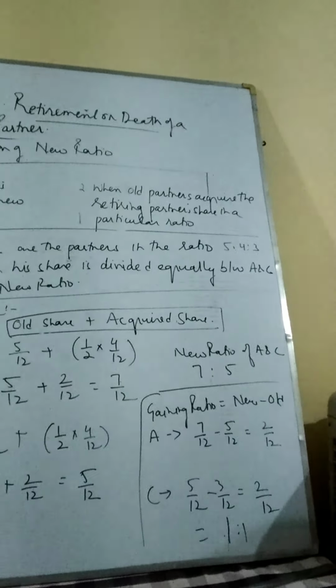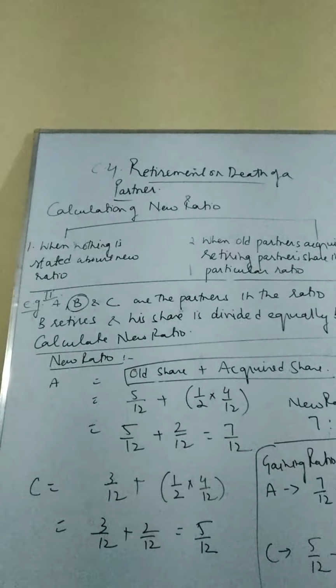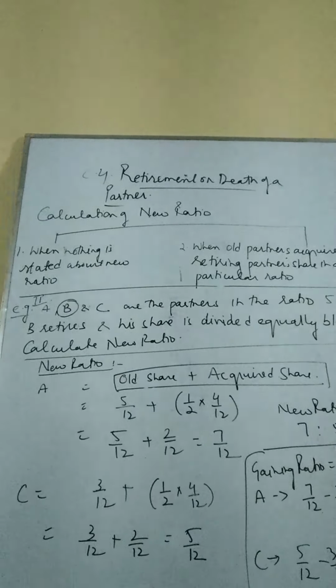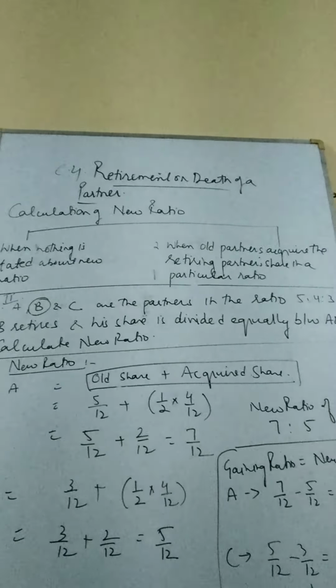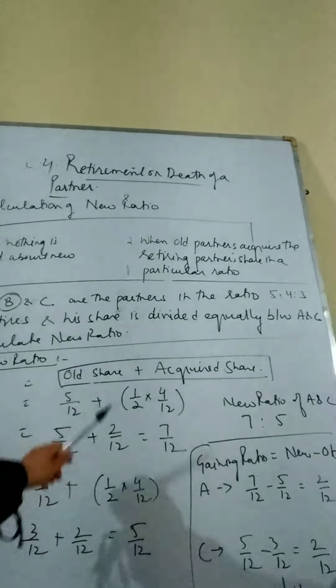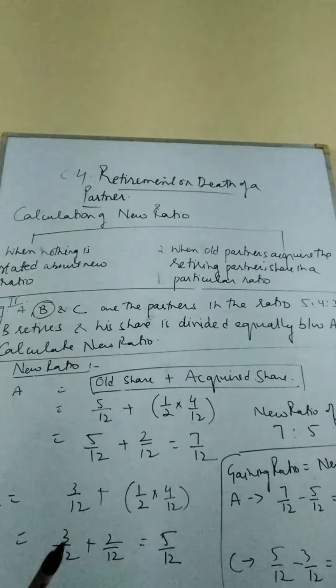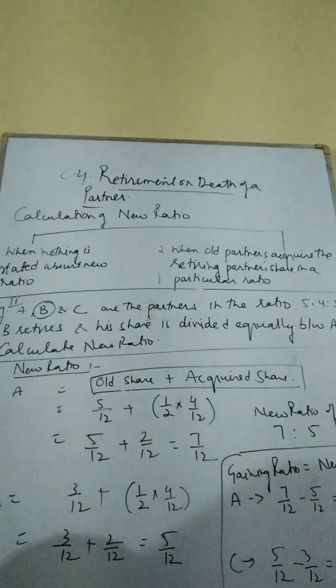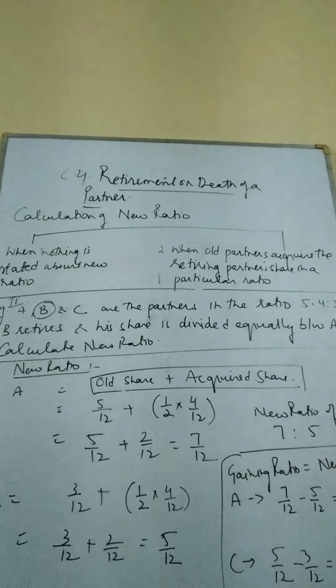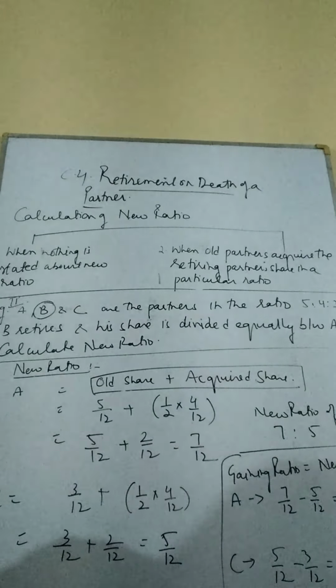I have calculated for your convenience. So this is how the second condition in the case of retirement will be done for calculation of new ratio. I repeat the condition: old share plus acquired share. That has to be one single formula for you to understand how to calculate the gaining partners, the new ratio of remaining partners. I hope that this section is almost clear.